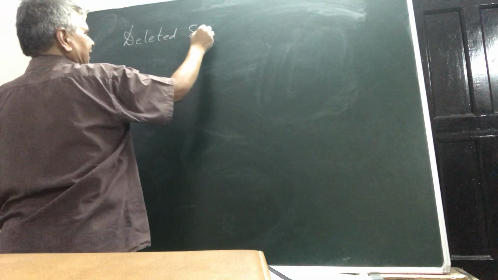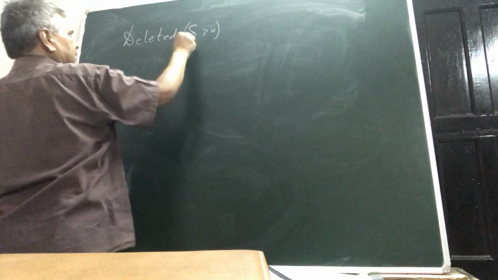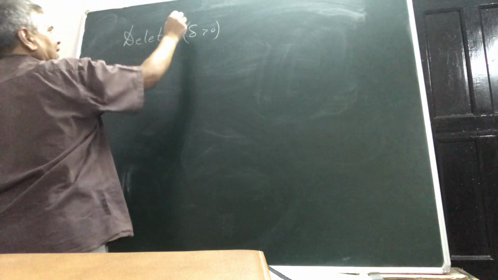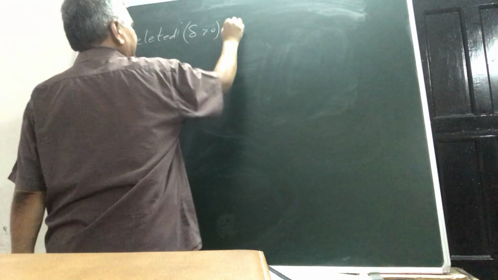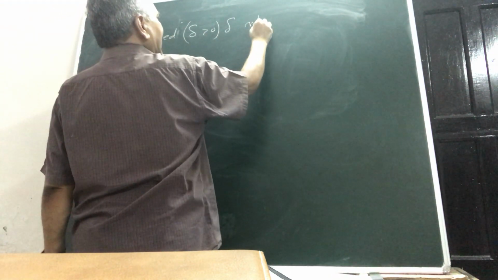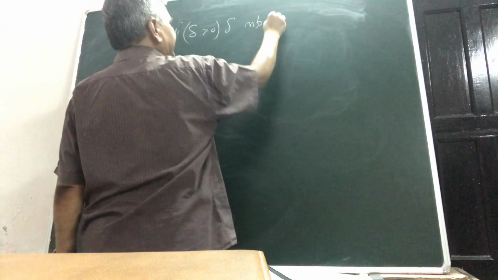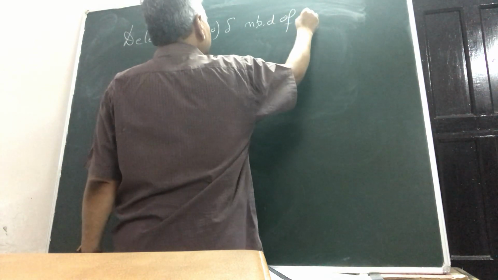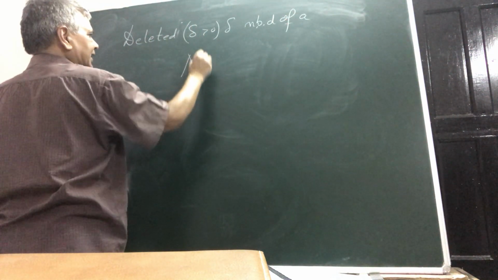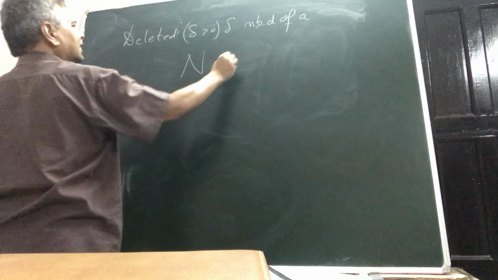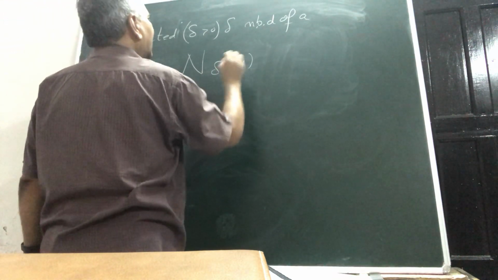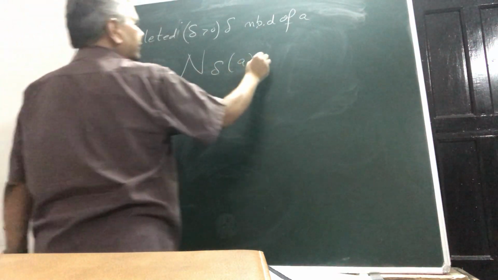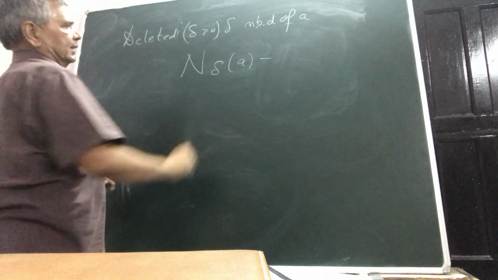Delta is a Greek letter, and delta will also be a positive number. The neighborhood, which I will write in short as nbd, of a will be denoted as N_delta(a).